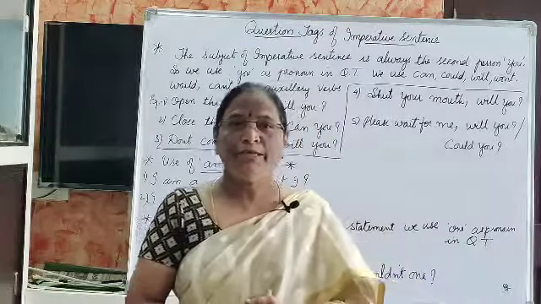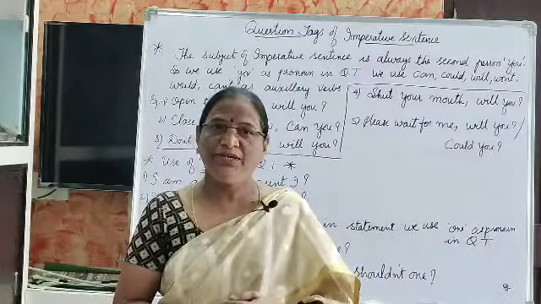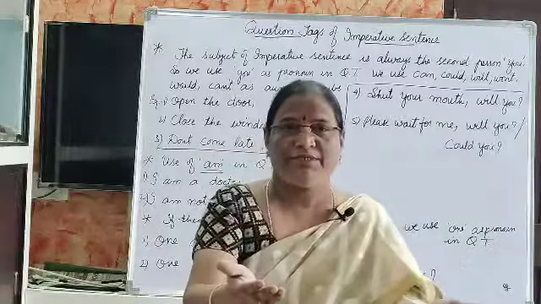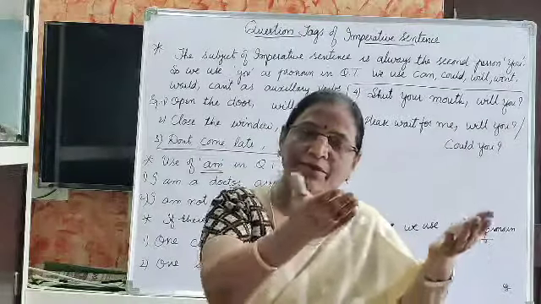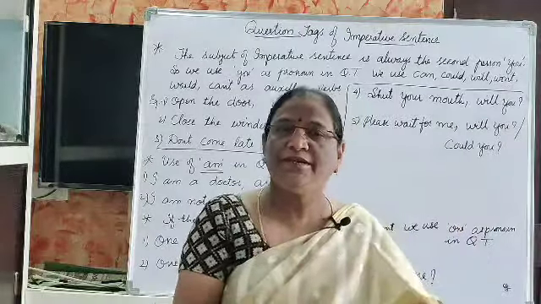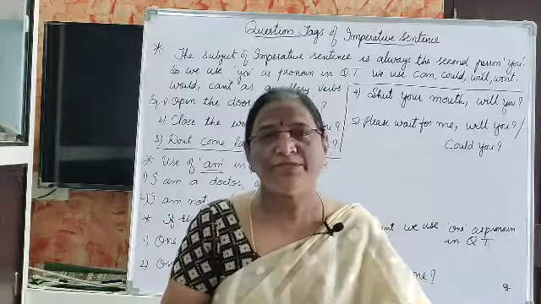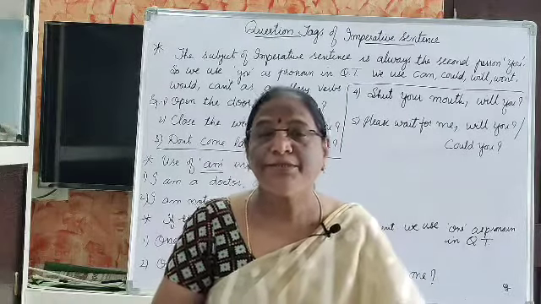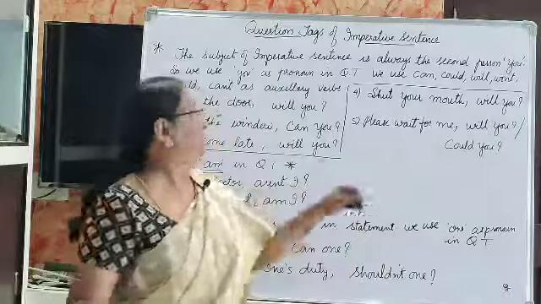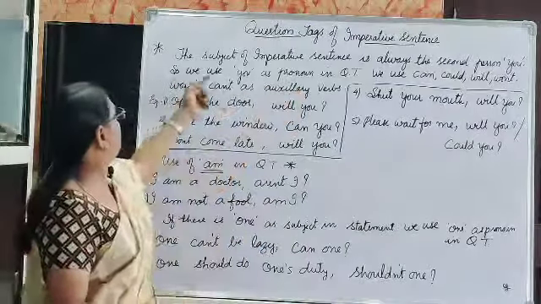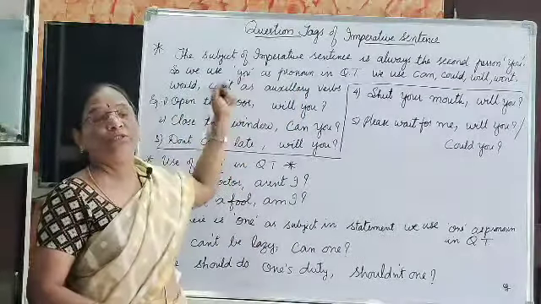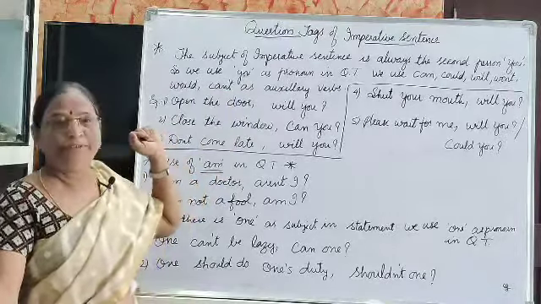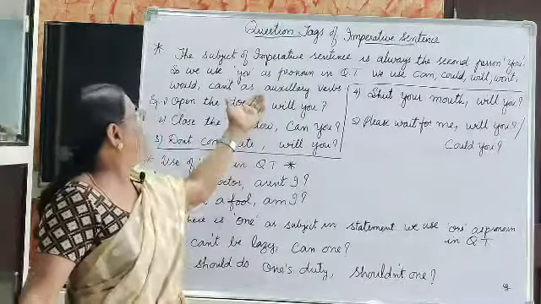These are imperative sentences. So that's why these statements take the second person, you, as their pronoun in the question tag.